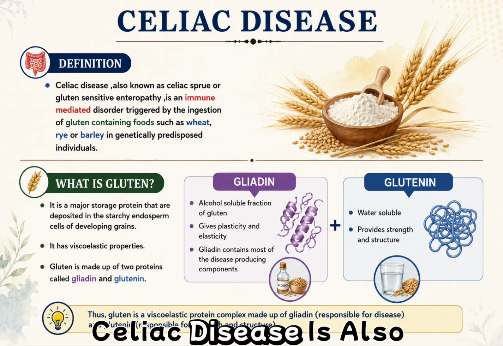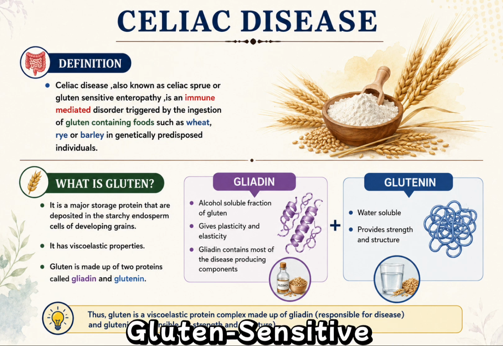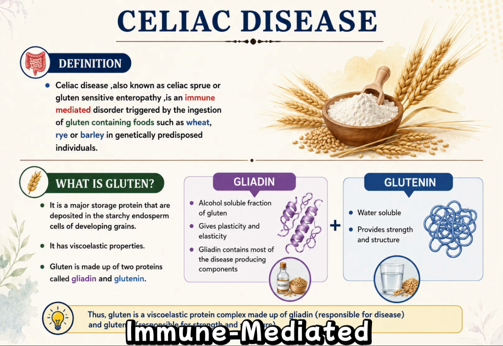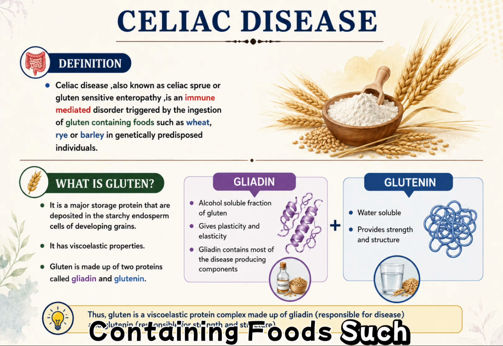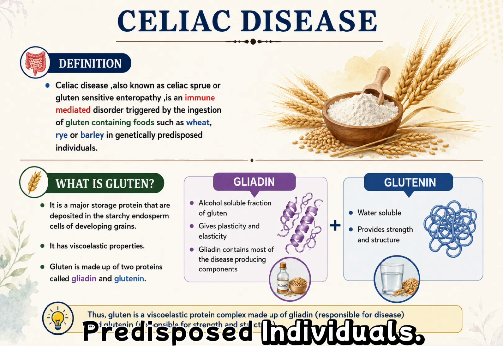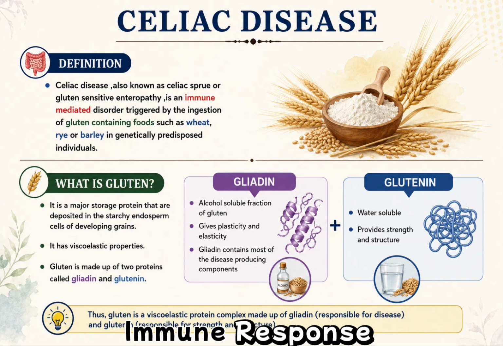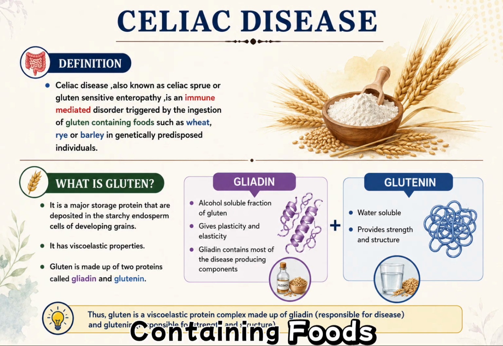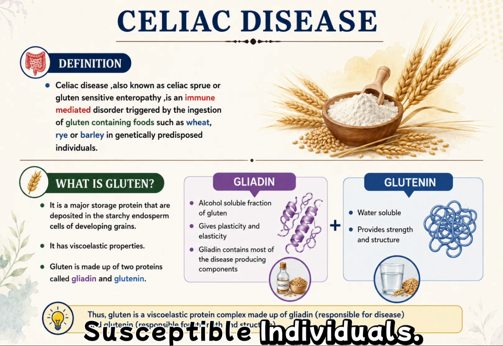Celiac disease is also known as celiac sprue, or gluten sensitive enteropathy. It is an immune mediated disorder triggered by the ingestion of gluten containing foods such as wheat, rye, or barley in genetically predisposed individuals. Basically, our body develops an abnormal immune response against gluten containing foods, that is wheat, rye, or barley, particularly in genetically susceptible individuals.